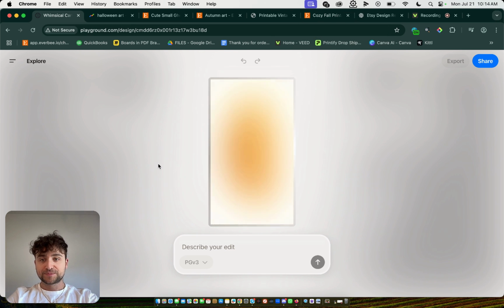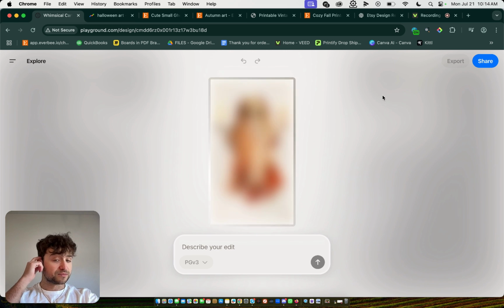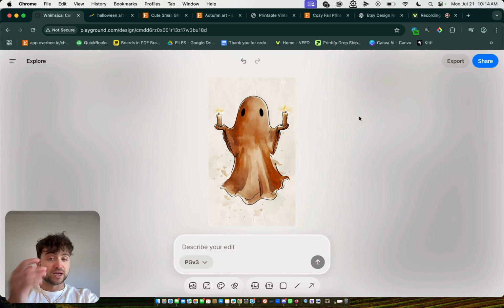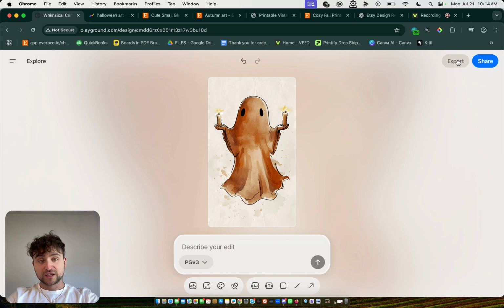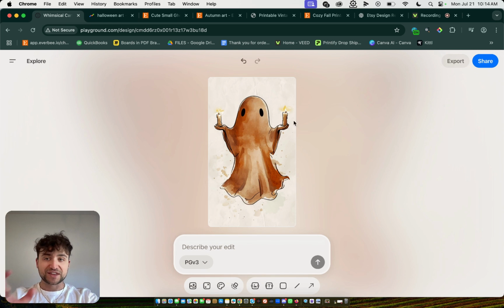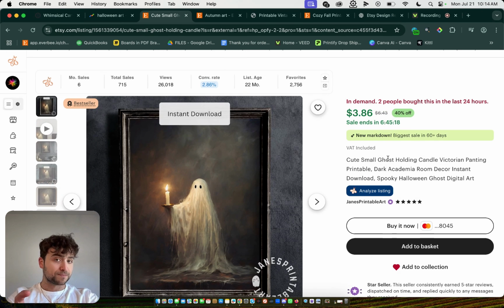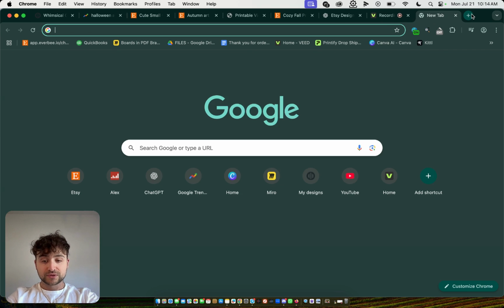So there's that. And then all I do when I'm done is I press export, and then I literally upload it to a place like Etsy, and I can sell the raw file right away. So as you can see, this looks stunning. I can press export, upscale to increase the quality, plus remove background, and then I download it as a PNG, and then I take that file and upload it to a site like Etsy, and I can start selling.